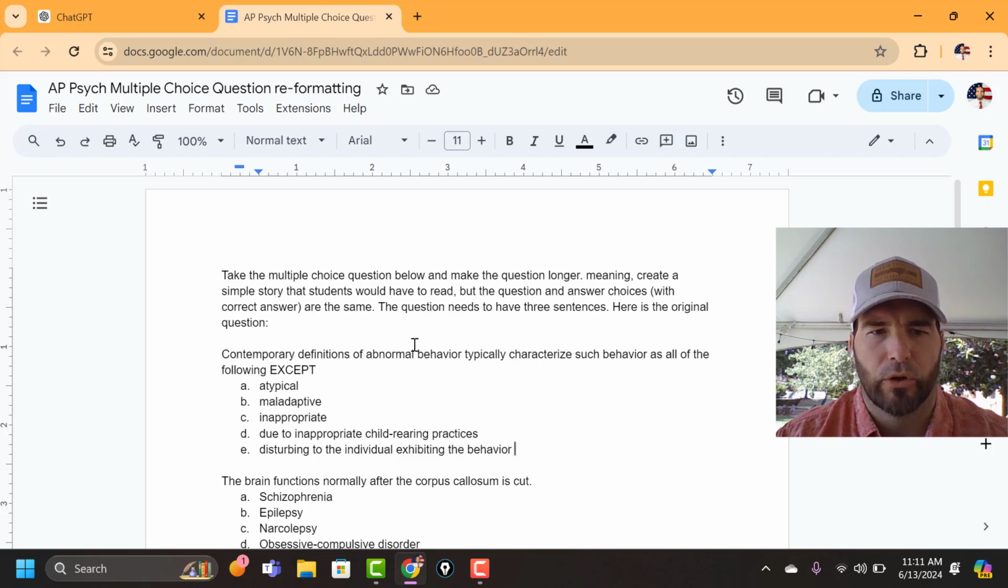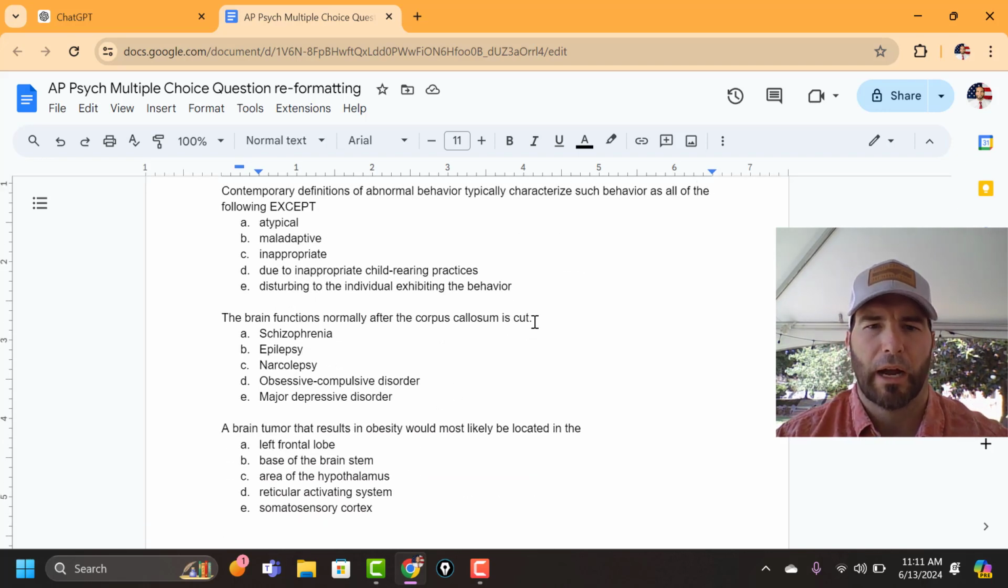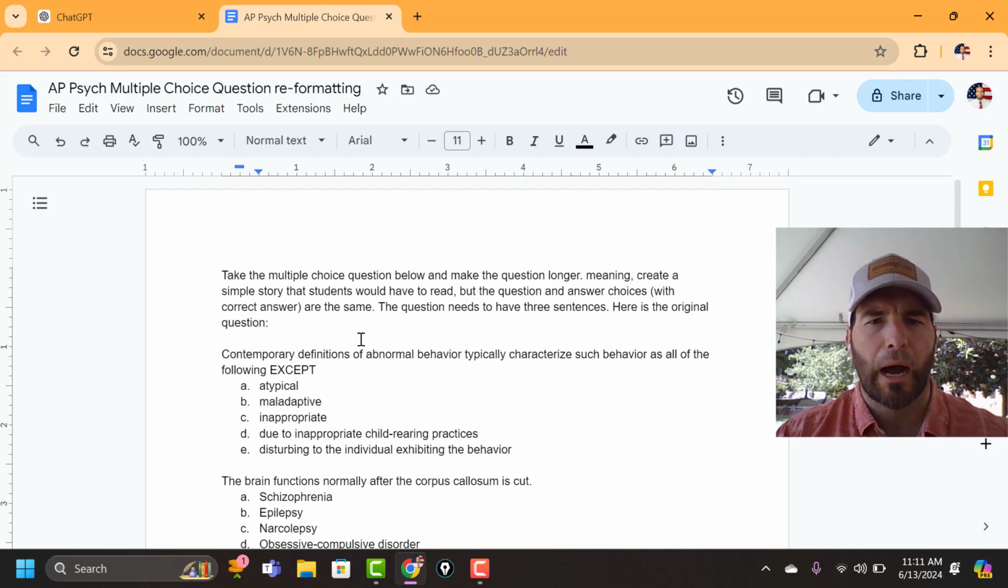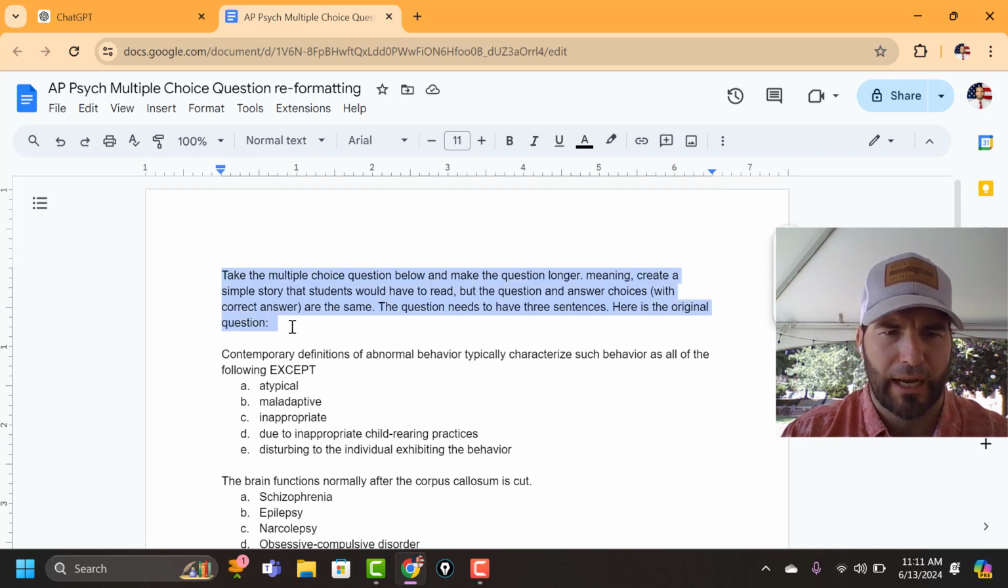So here's what you're going to do. Bring up some old school questions. A couple of these are actually not even good, like the brain functions normally after the corpus callosum is cut. That doesn't even make sense, and there are answer choices. I do that on purpose. I gave you some very simple, almost recall questions here. These are what the old questions look like, where it's rapid fire, boom, boom, boom. The new ones have a much larger reading aspect to them.